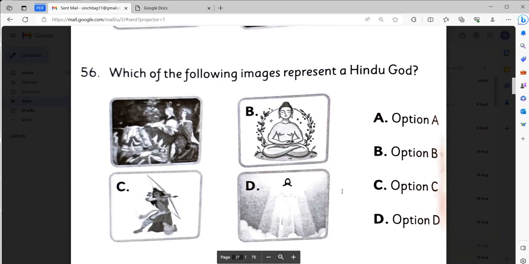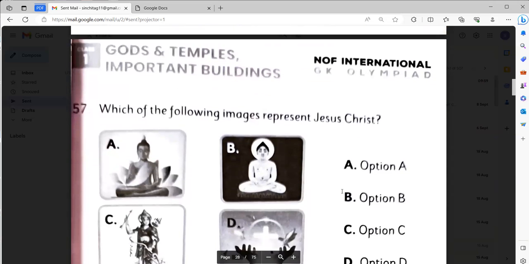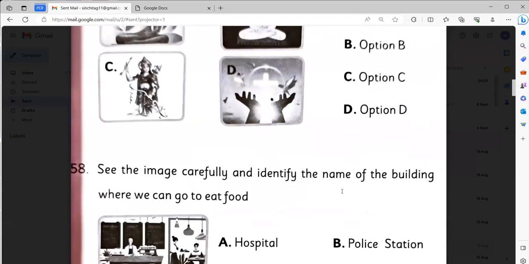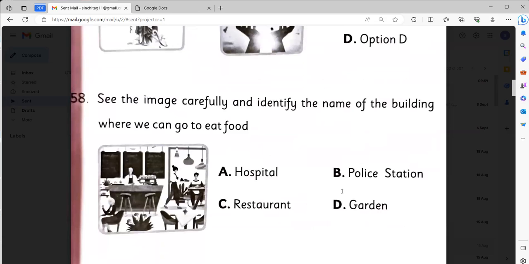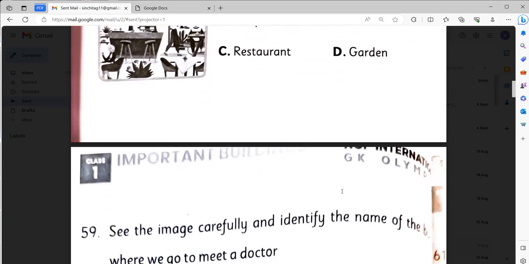Then we have the next one. Which of the following images represents Jesus Christ? It will be option D. See the image carefully and identify the name of the building where we can go to eat food. It will be option C, restaurant.